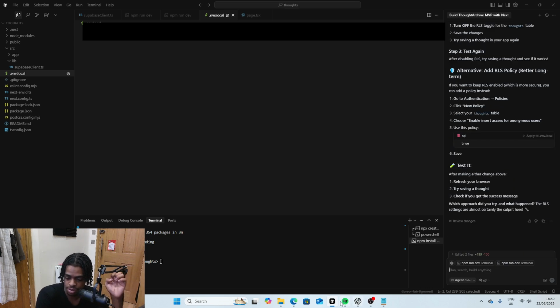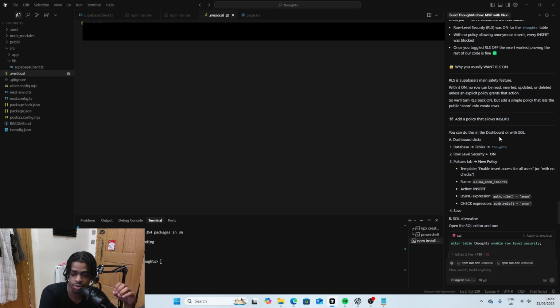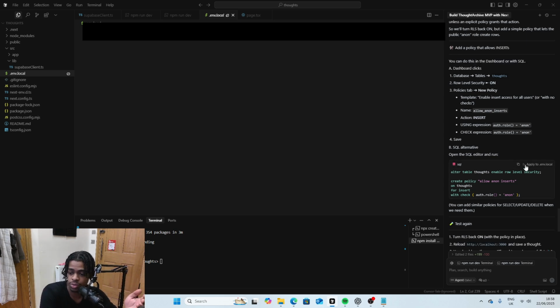I'm gonna retry it again and then see what ChatGPT says now. After finding out what the issue was, it was with the RLS. So what I'm gonna do is just follow along with the code that Cursor tells me. What it's telling me right now is that to fix this, I can either do it manually or I can use the SQL editor.